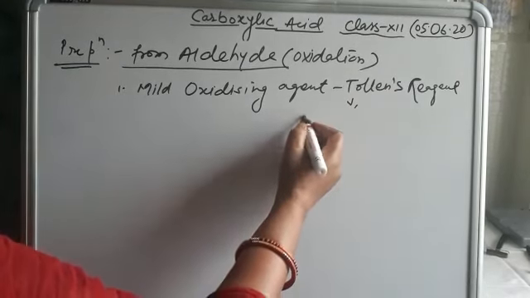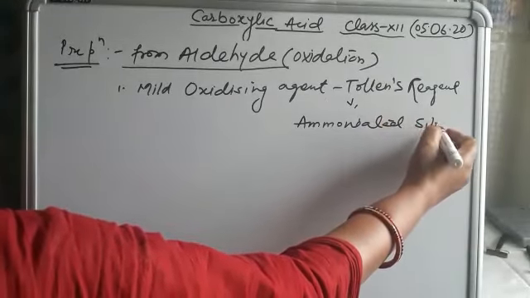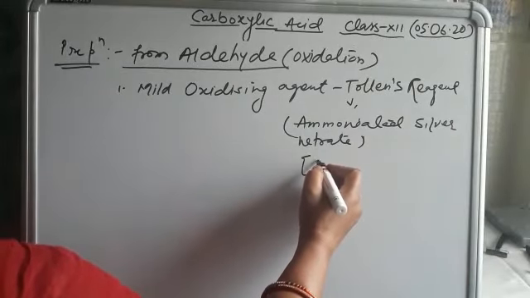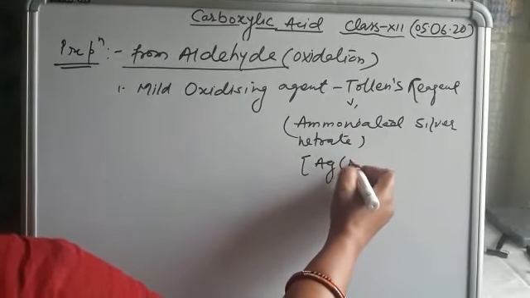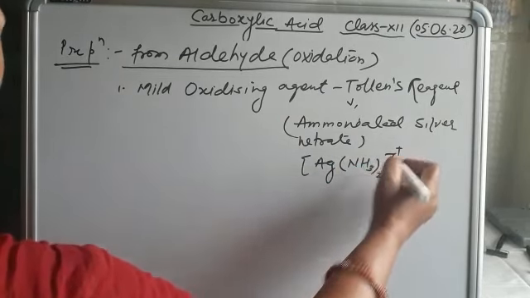It is ammoniated silver nitrate, we all know that, and the formula of Tollens reagent is like this.